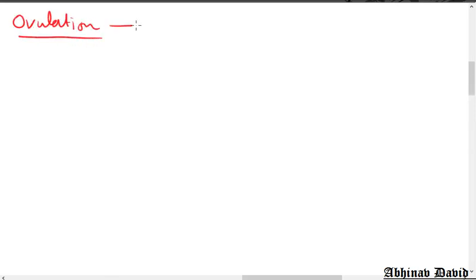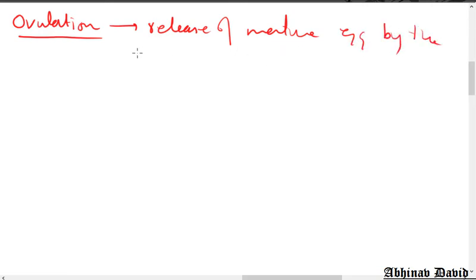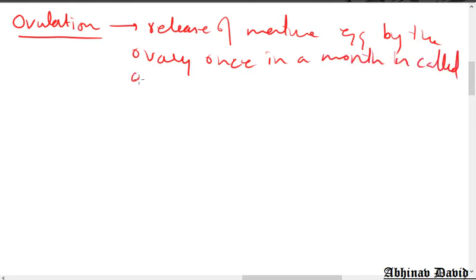So what is ovulation? Release of the mature egg by the ovary once in a month is called ovulation. Or if you don't want to write this much, just remember that release of the mature egg by the ovary is called ovulation. So ovulation takes place once in a month by one of the ovaries. Every month one of the ovaries is releasing the egg.